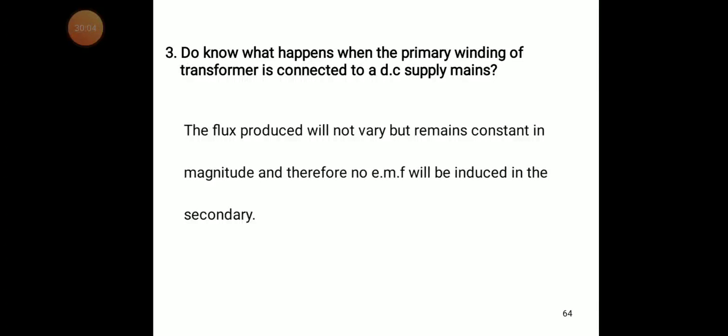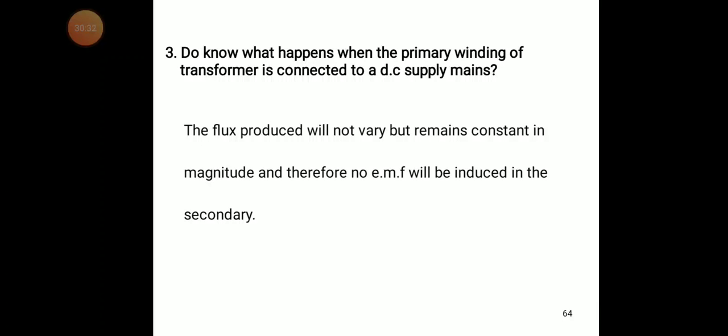Whenever we apply AC or DC, flux is produced through the conductor. But if you apply DC, it produces flux without any variation. The flux produced will not vary but remains constant